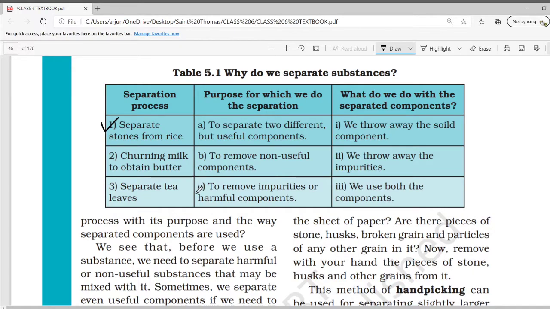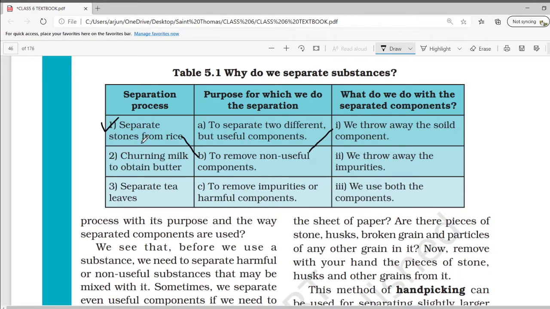But let's see the third one also. To remove impurities or harmful components. Yes, both B and C can be the answer, but B is more relevant because stone is not that much harmful, or it cannot be considered an impurity. So 1 and B. Now, what do we do with the separated component? So let's see that also. We throw away the solid component. Yes, we throw away the solid component.